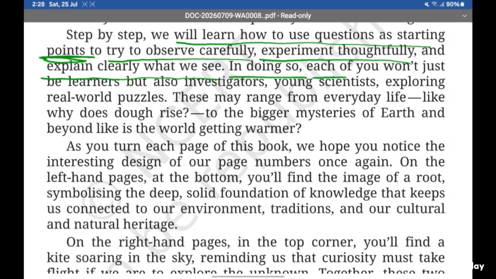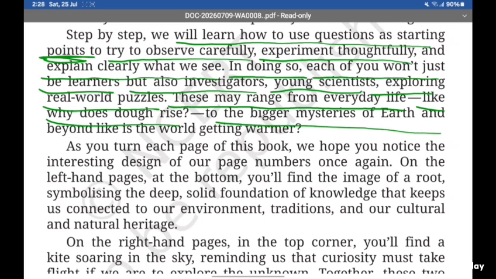In doing so, each of you won't just be learners but also investigators, young scientists exploring real world puzzles. These may range from everyday life, like why does the sun rise, to the bigger mysteries of Earth and beyond, like is the world getting warmer?